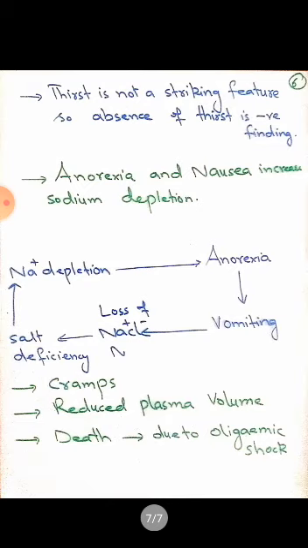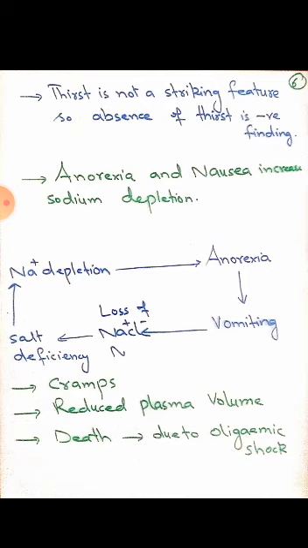Thirst is not a striking feature, so absence of thirst can't be a positive finding of secondary dehydration. What does it mean? Thirst is the main feature of primary dehydration because thirst is directly associated with water deficiency. This sentence means if there is no thirst present, it doesn't mean that secondary dehydration is not there, because thirst is not directly associated with secondary dehydration. It is associated with primary dehydration.